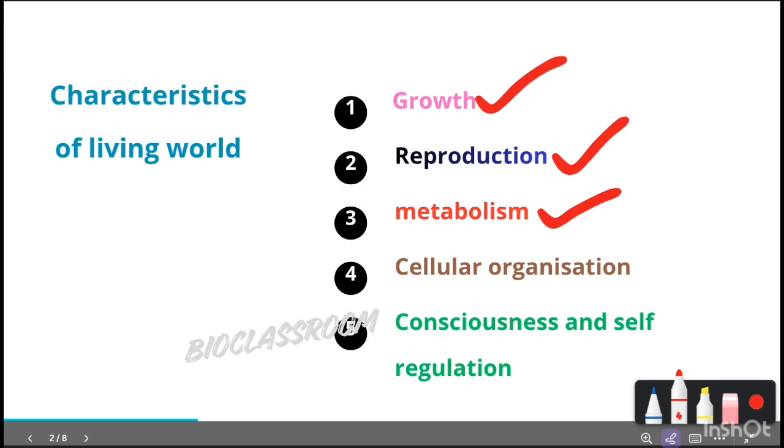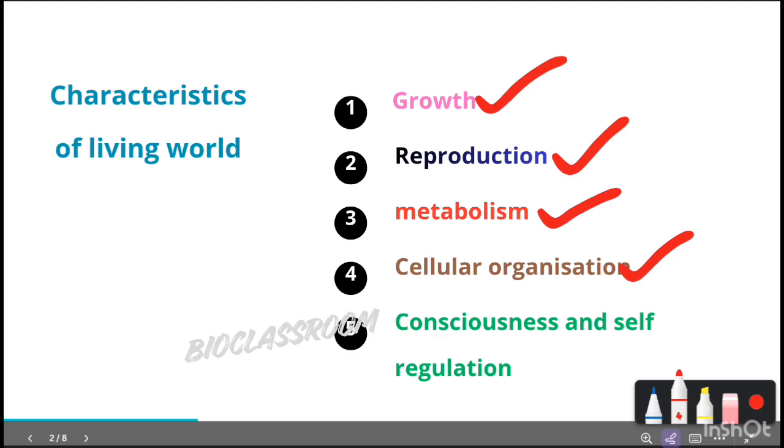The fourth one is cellular organization. We know all living organisms are made up of cells, and the cells are the structural and functional unit of life of an organism. Okay, and based on the complexity, there are unicellular organisms and multicellular organisms.